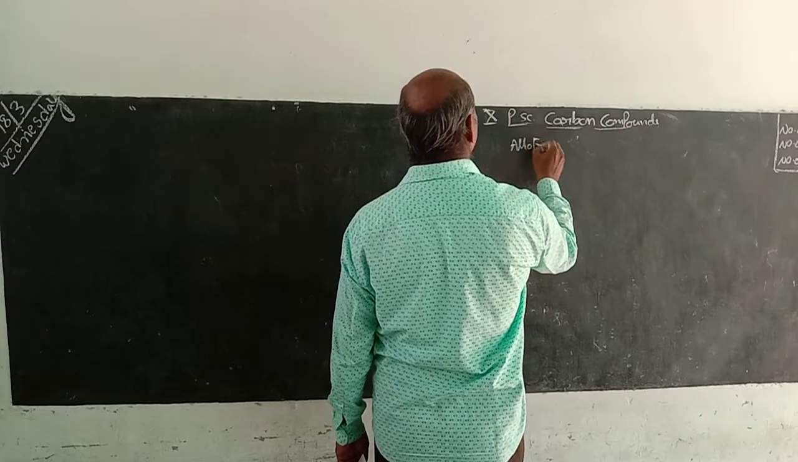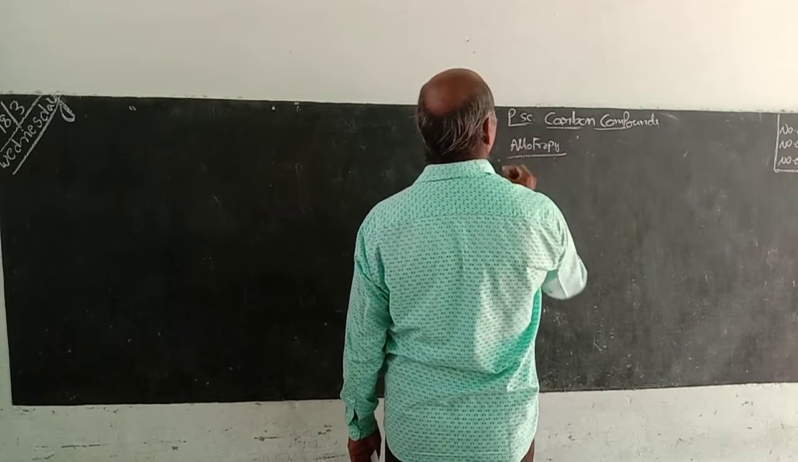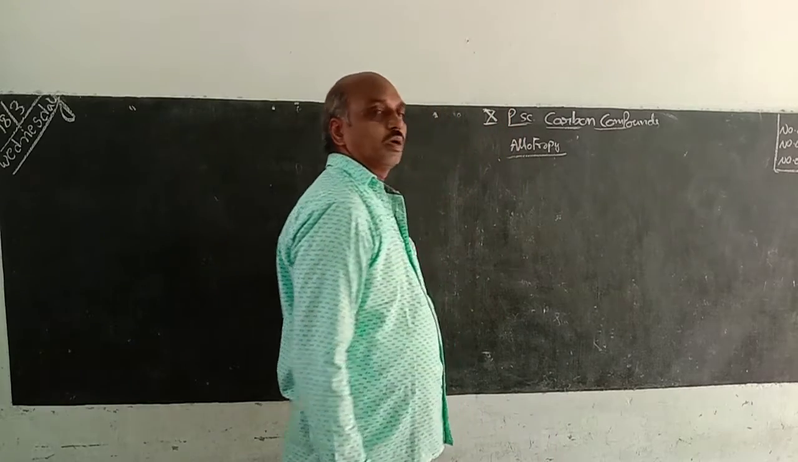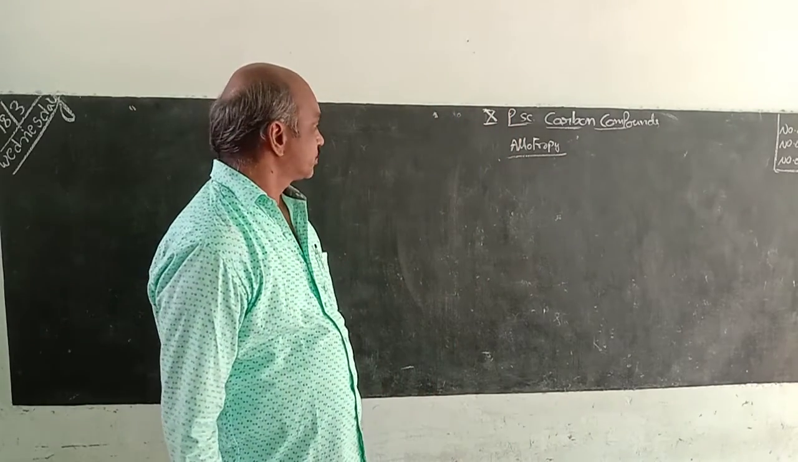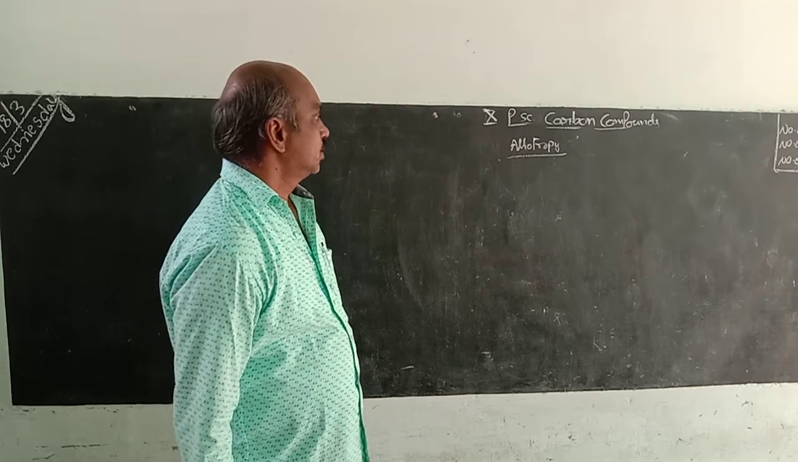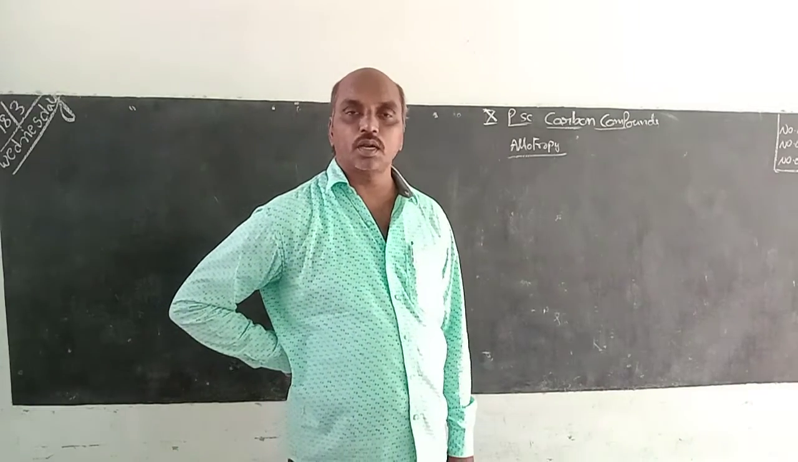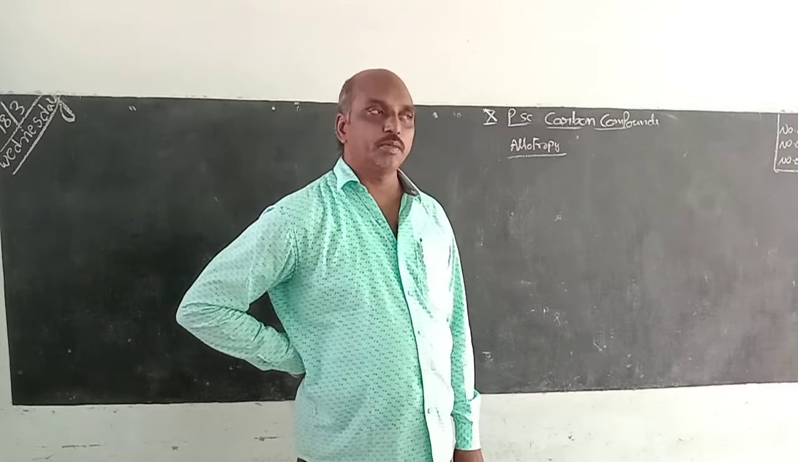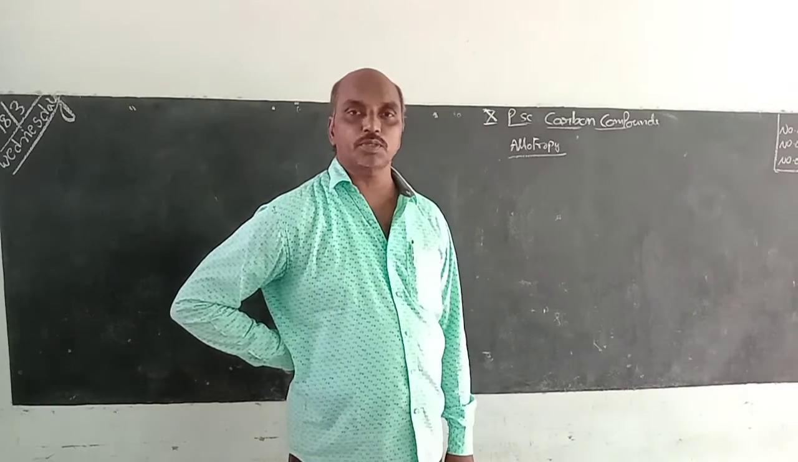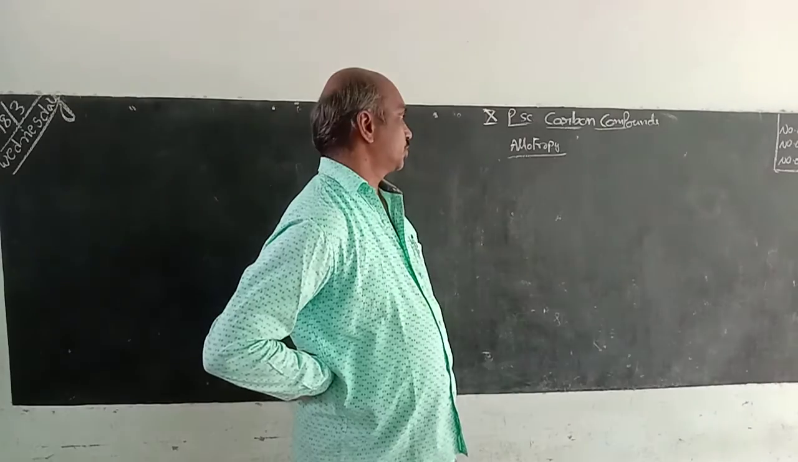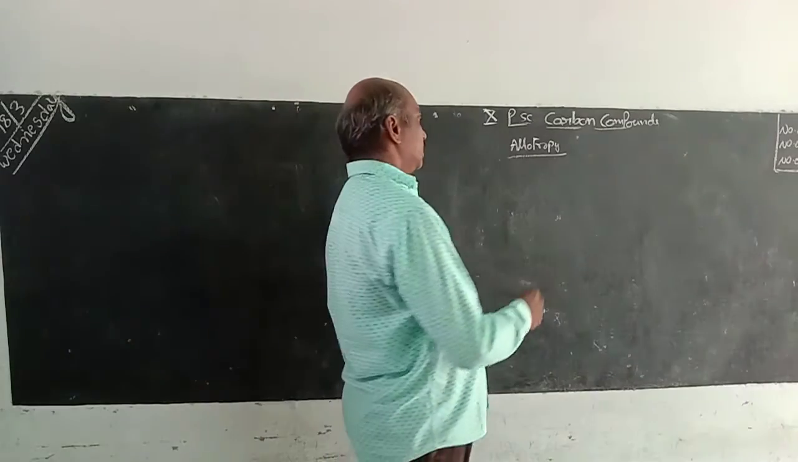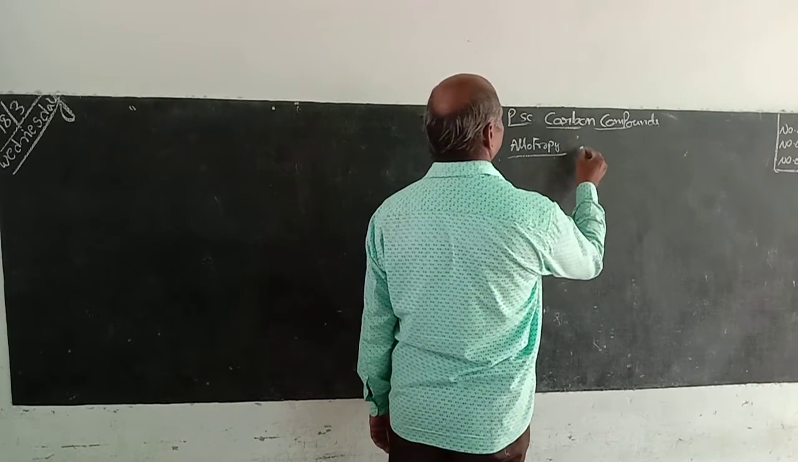Allotropy. What is allotropy? Allotropy means the occurrence of the same element in different forms. The same element can be available in different forms in nature. That is called allotropy.